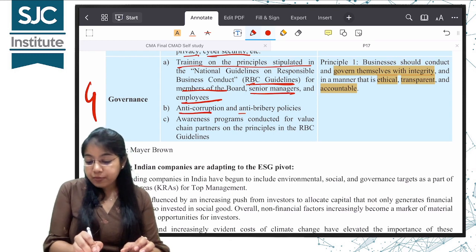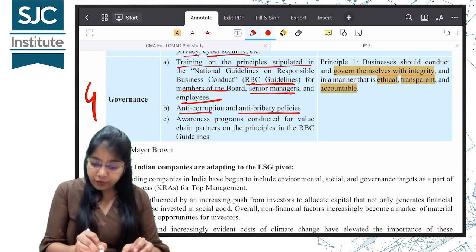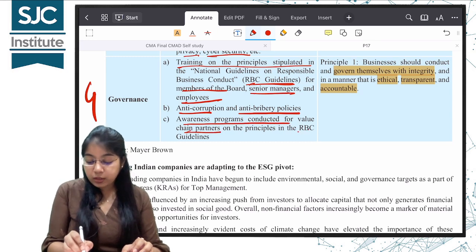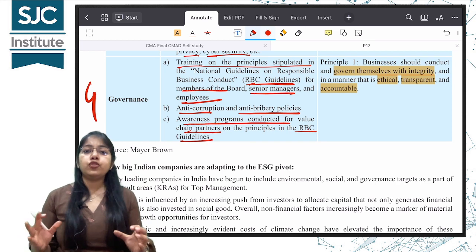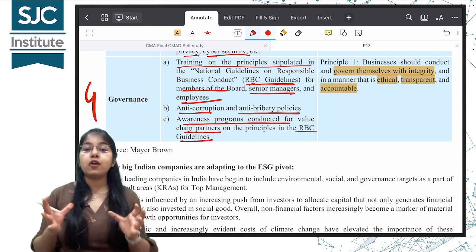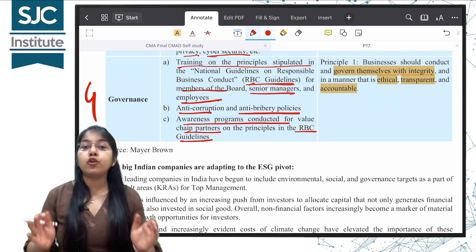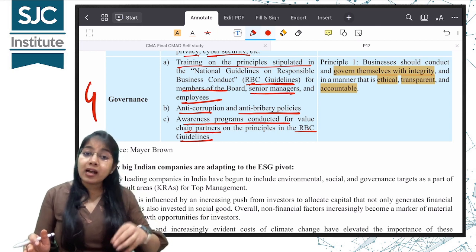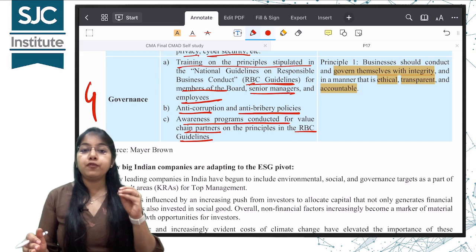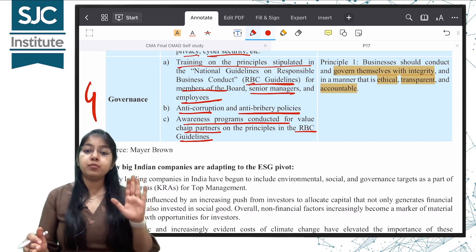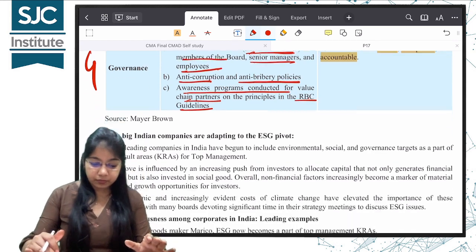Anti-corruption and anti-bribery policies, awareness programs conducted for value chain partners on the principles of RBC guidelines. So it is not just for the sake of reporting that we have to follow these guidelines. To conduct the business in a sustainable manner, these guidelines have to be followed. The National Voluntary Guidelines on Responsible Business Conduct.